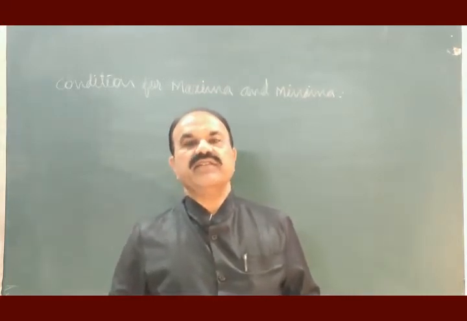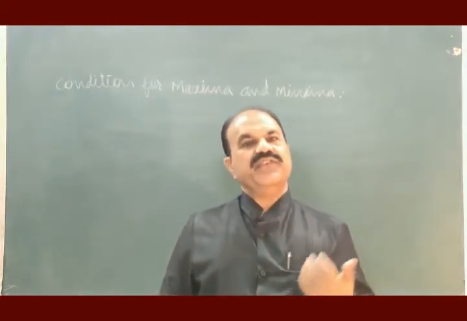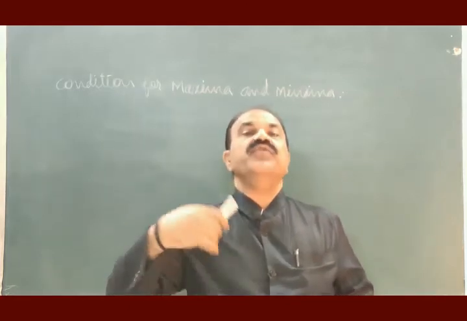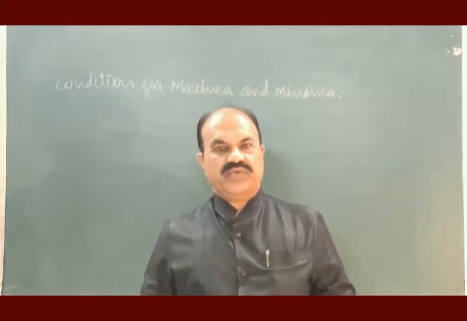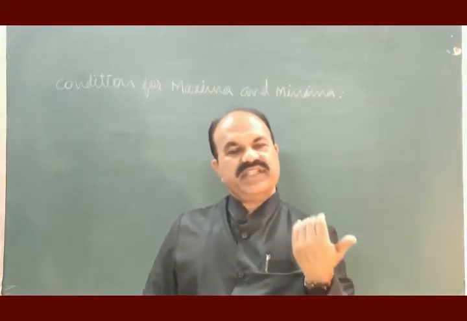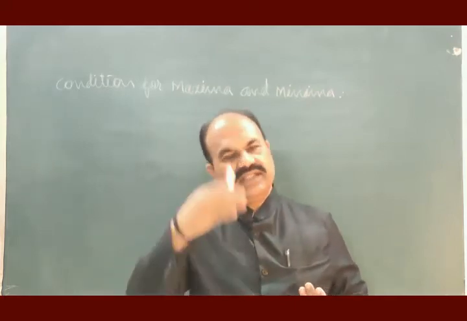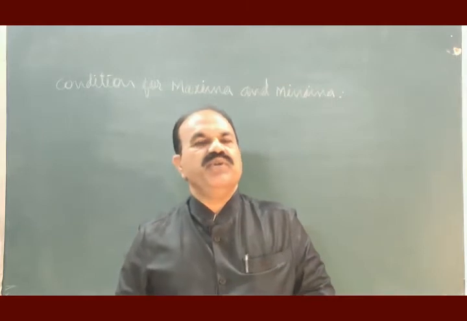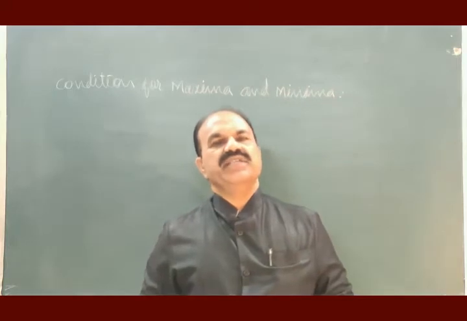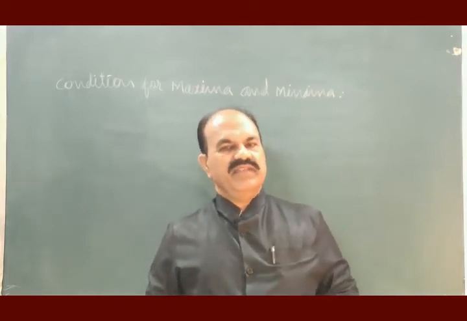So, if a function has a value such that its preceding values go on decreasing, and the following values also go on decreasing, that particular value of the function is known as the maximum value of the function or maxima of the function.